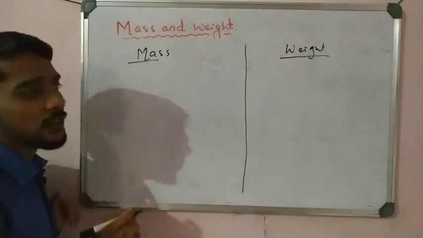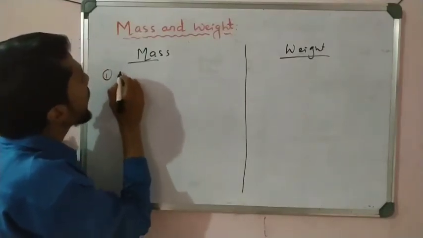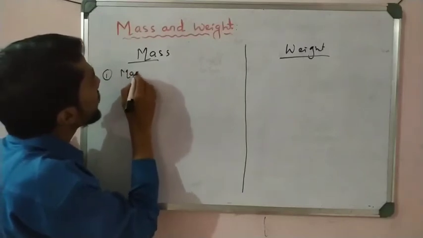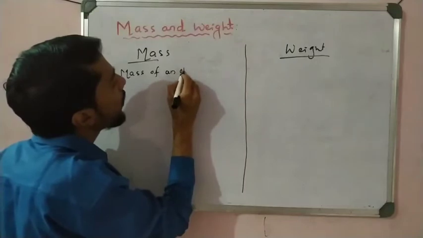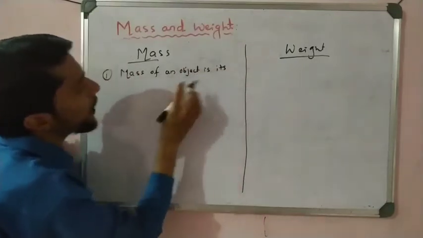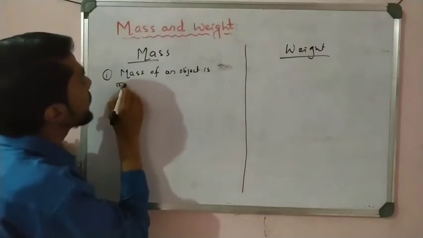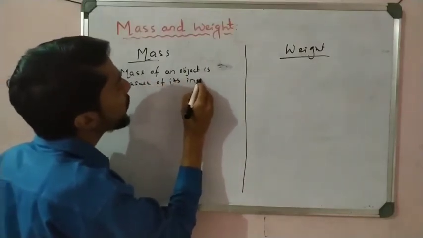I think we can easily differentiate between mass and weight, right? So first write down the definition. What is the definition of mass? Mass of an object is a measure of its inertia.